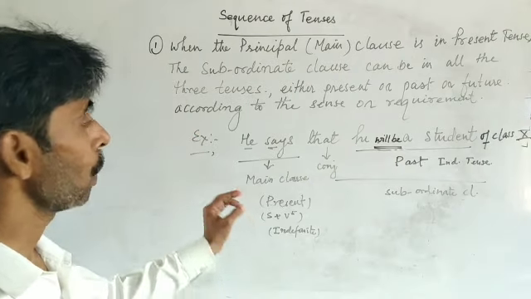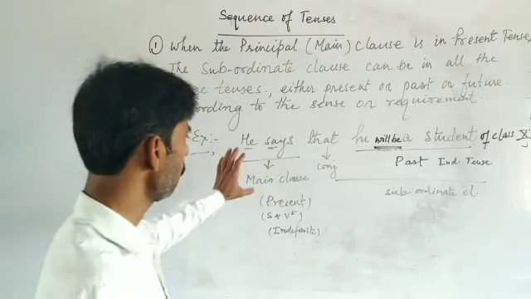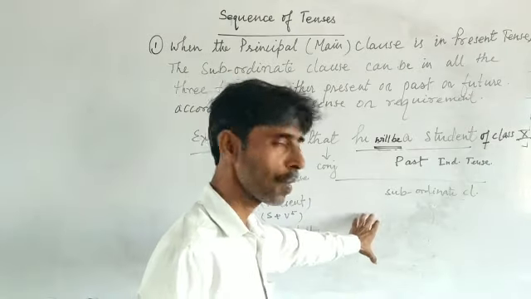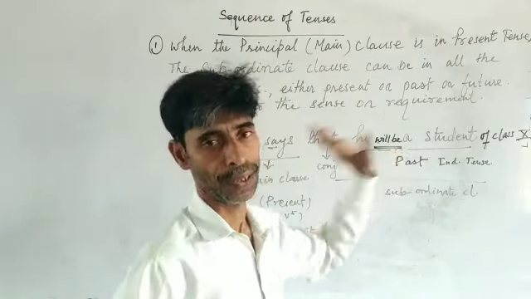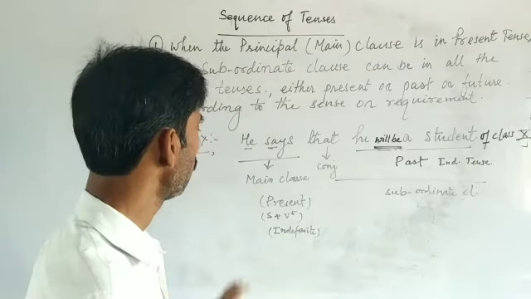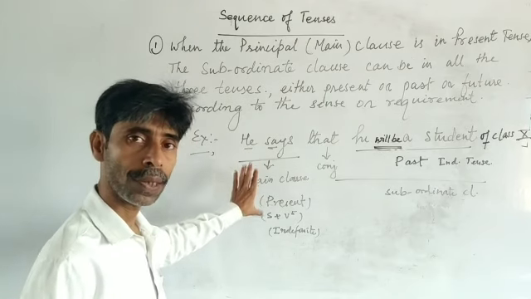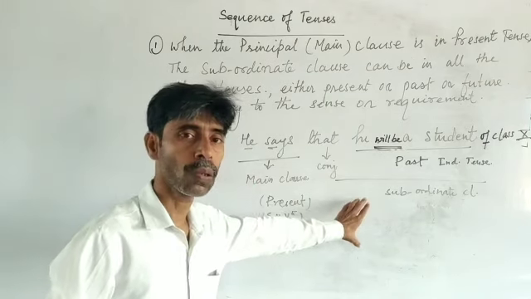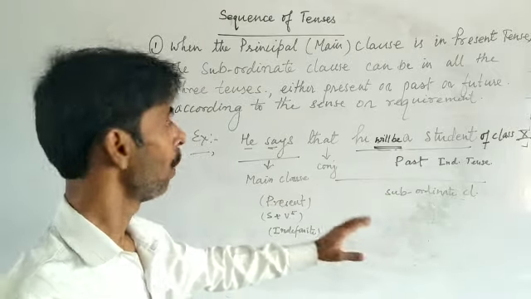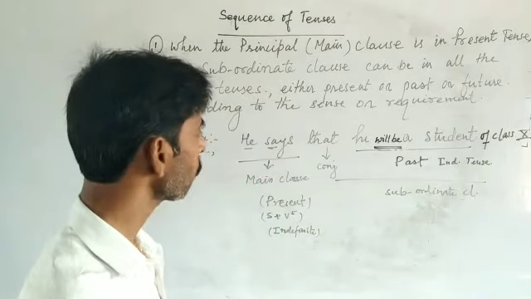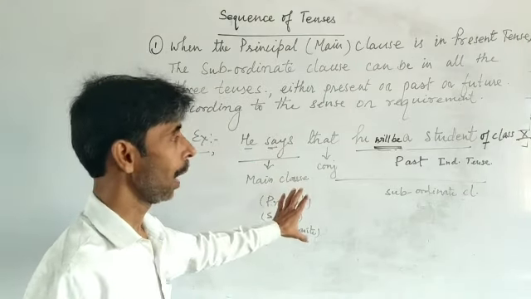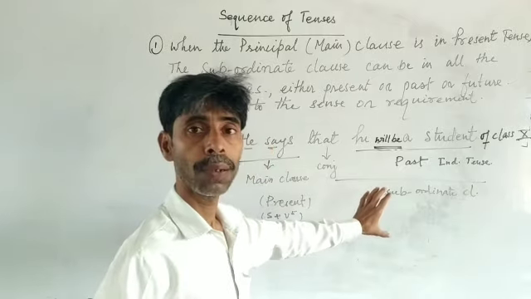But you see that for this main clause that is in present, this subordinate clause is in future tense. Previously you have seen that the main clause was in present tense and the subordinate clause was in past. And you have already seen in the starting example that the main clause was in present, he says, and the subordinate clause was in present tense.